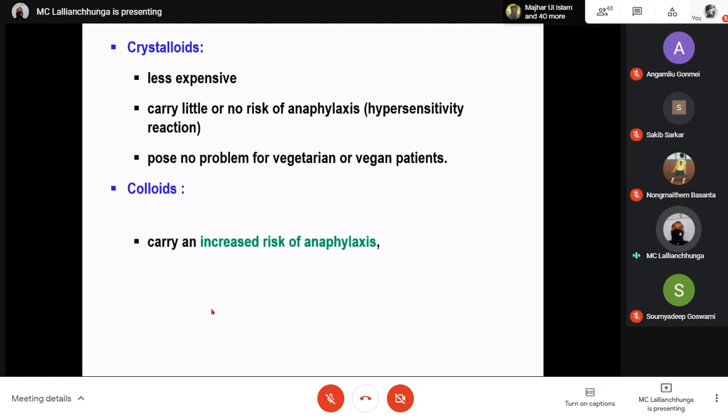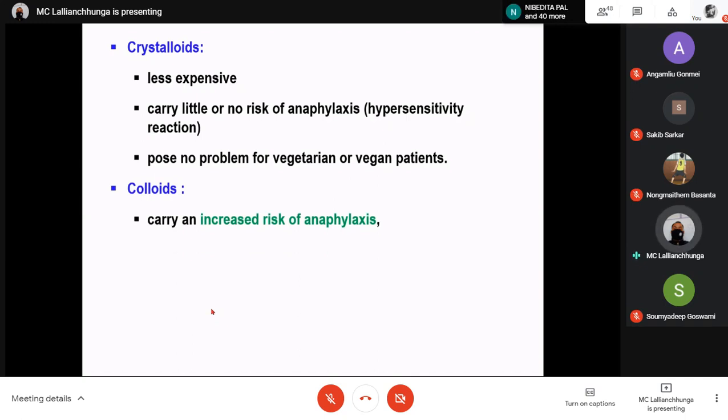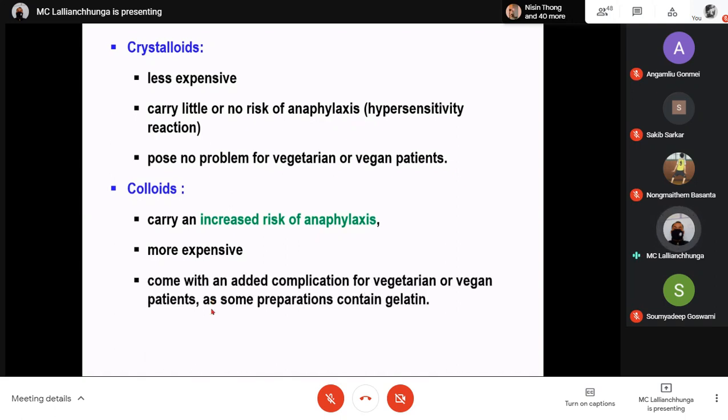What about colloids? They carry an increased risk of anaphylaxis. Hypersensitivity reaction may be observed with colloid administration, and they are more expensive also. They come with an added complication for vegetarian or vegan patients, as some preparations contain gelatin.